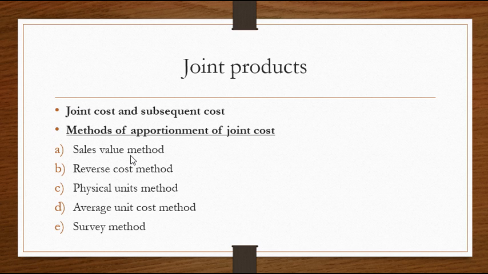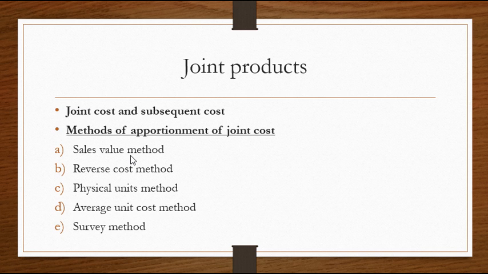Now, in the previous method under the sales value method, on the basis of unit price, you are taking only the selling price per unit. But on the basis of sales value, that is the b method, you need to multiply by the number of units and take the sales value. Based on the sales value, you will apportion.